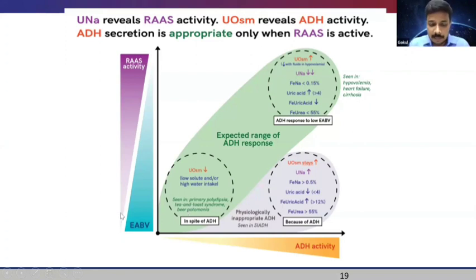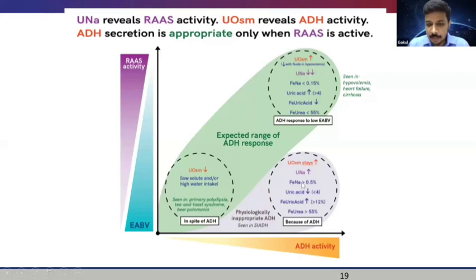Imagine this condition where the effective arterial blood volume is normal and the urine osmolality is low, because ADH gets suppressed in this condition. So the urine osmolality gets low. And when it is accompanied by low solute or high water intake, we see this condition mainly in primary polydipsia, tea and toast syndrome, or beer potomania. So this green zone falls in the expected range of ADH response.